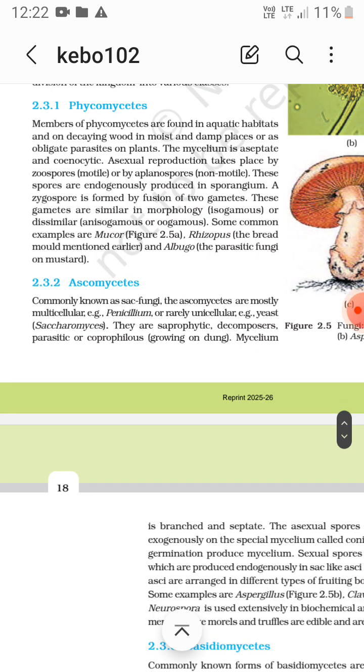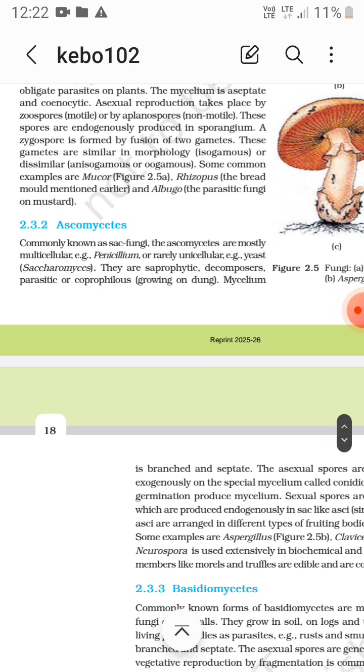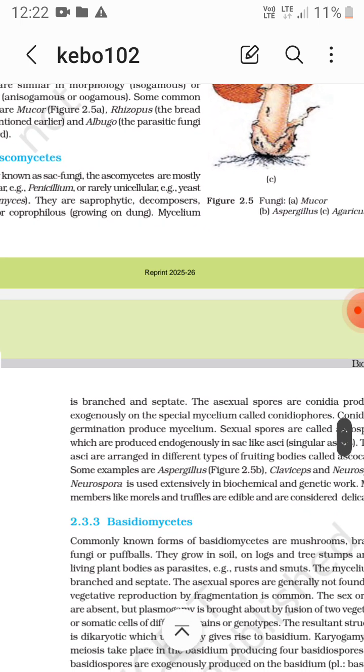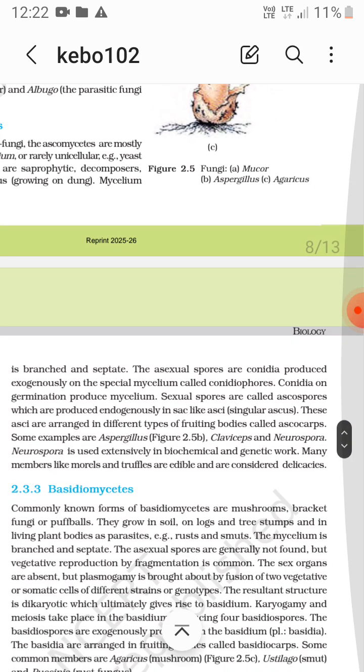Now Ascomycetes, these are sac fungi, mostly multicellular, like Penicillium, or rarely unicellular, that is yeast, Saccharomyces. They are also coprophilous, growing on dung. Mycelium is branched and septate. Asexual spores are conidia.